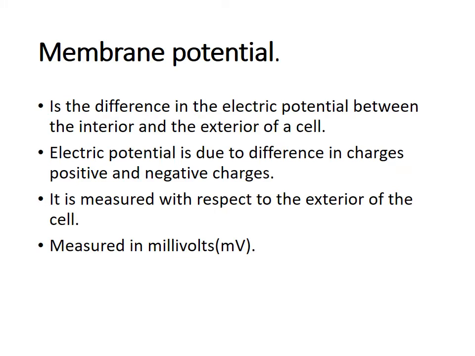Membrane potential. The membrane potential is the difference in electric potential between the interior and the exterior of a cell. So the difference in electric potential between the interior of a cell and the exterior of a cell, that we call a membrane potential. Electric potential is due to difference in charges, positive and negative charge, which is measured with respect to the exterior of a cell. So remember that the membrane potential is measured with respect to the exterior of a cell, and it is usually measured in millivolts.